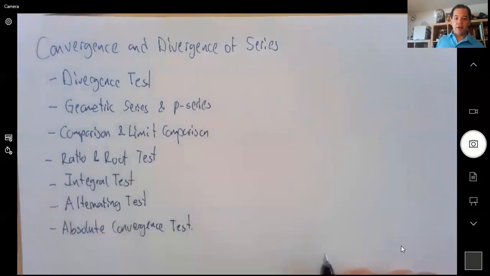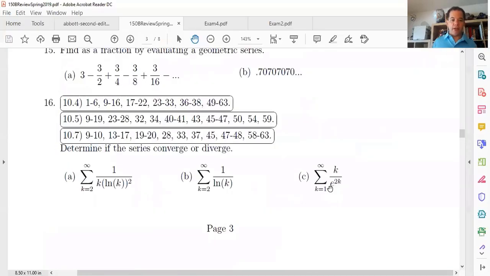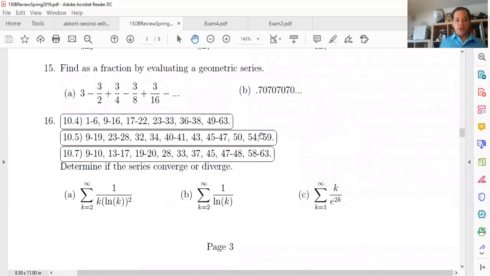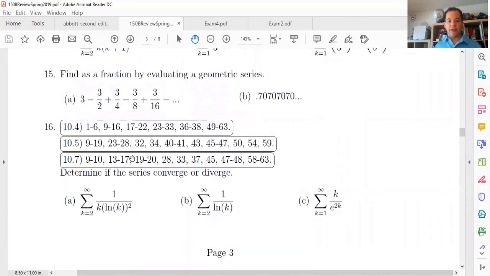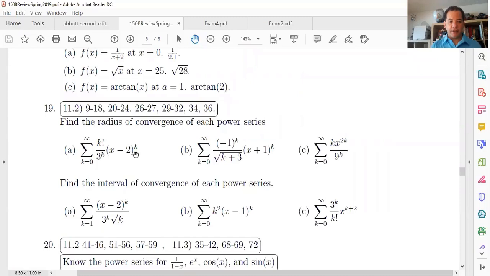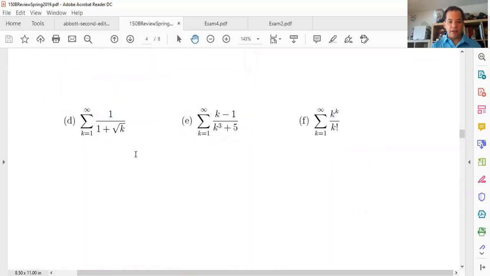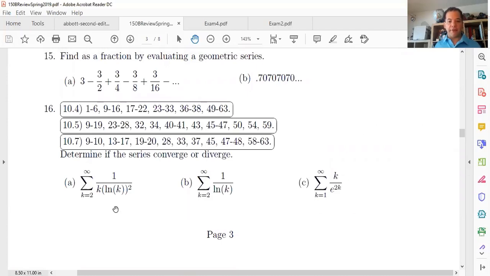So let's take a look at the problems, specifically those that are not already grouped into ones where you know which test should be used, right? The problem here in our review sheet is that they're grouped by the corresponding sections. So sometimes that gives you a clue as to what type of series you want to try, right? So let's see. Actually, I don't think they were. Let's see. We have all the way to F. Okay, so that actually is not that bad. So there's a bunch of them here. So let's try to see for these ones here, what would be the better test for us to try, right?